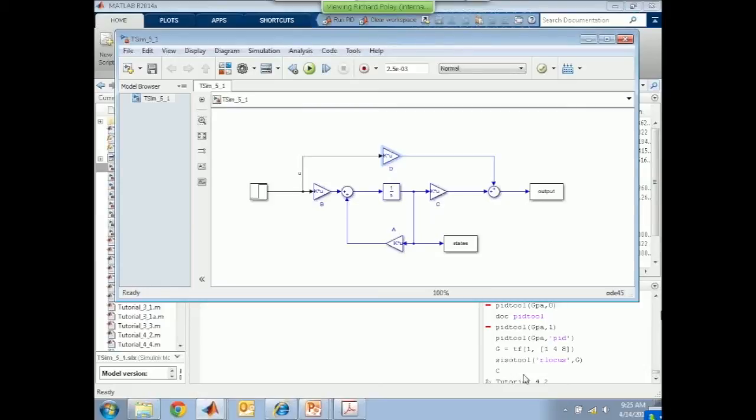Now, the notation that's used in the graphical way is that these thin lines which connect the elements together indicate that scalar quantities are being passed from one block to the next. But if we're dealing with vectors, what Simulink will do is turn these lines into very thick lines, which indicates that vectors are being passed. At the moment, it doesn't know because we haven't run it yet. But if I now run this simulation, it'll run the step response and recognize which of these elements are vectors and which are not, and put the thick notation on there.